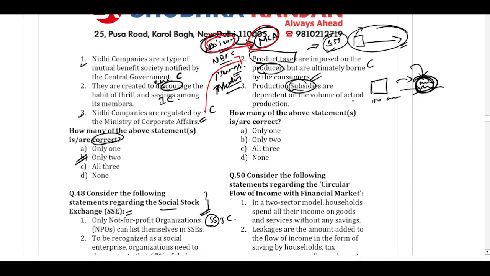Or to take some other example, if the government is giving some subsidy for a solar power plant. Here the government is giving you subsidy because you are putting up the solar power plant and not because, after putting up the solar power plant, you have to generate X amount of units of solar energy. That is not the condition, right? The government is giving you the subsidy because you are putting up the solar plant. So this statement is incorrect.